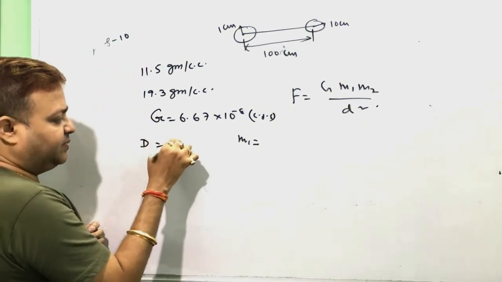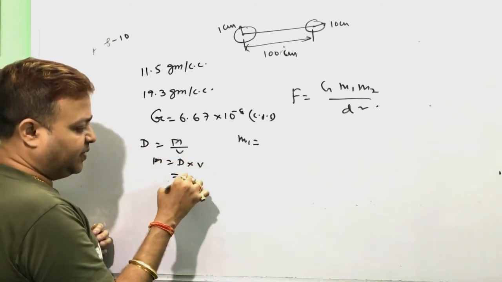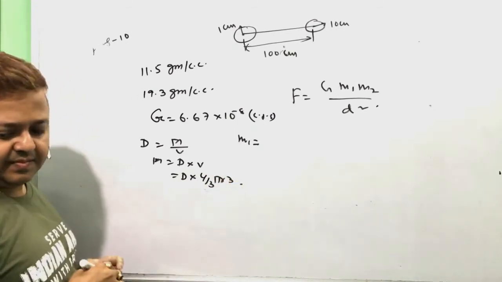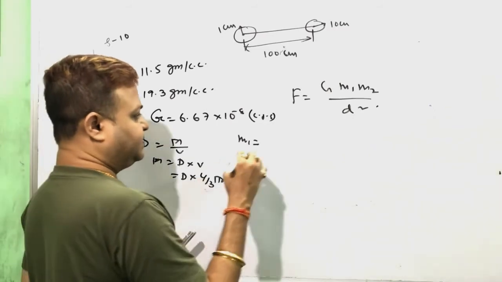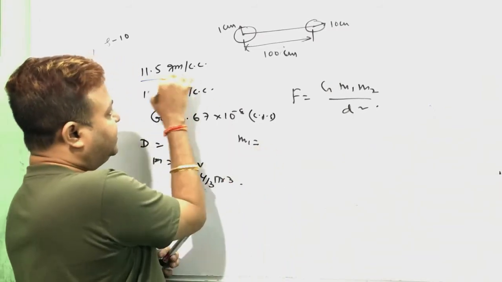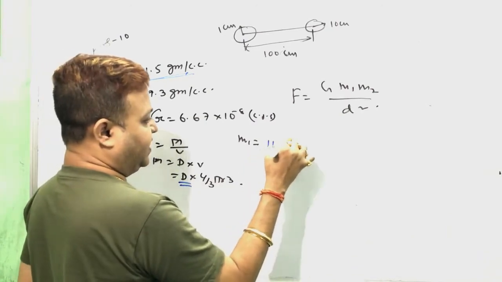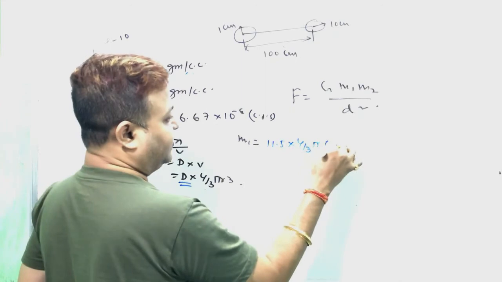Density equals mass per unit volume, so mass equals density into volume. What is the volume of the sphere? 4/3 pi r cube. Density of the first sphere is 11.5, into volume 4/3 pi r cube, radius is 1 cm.